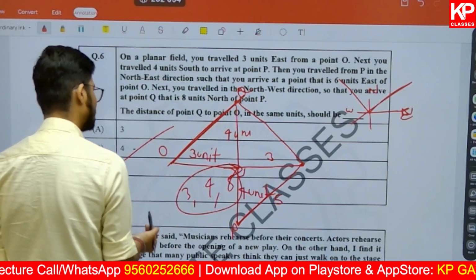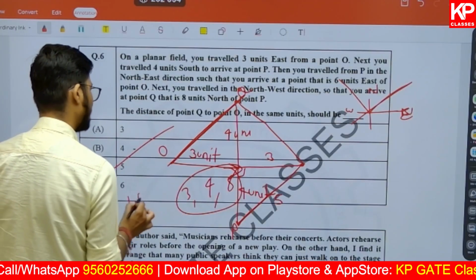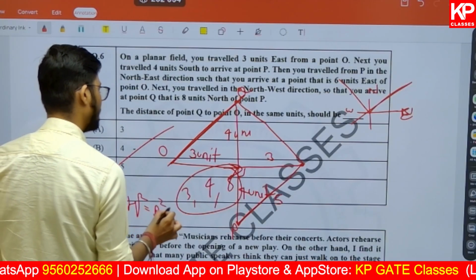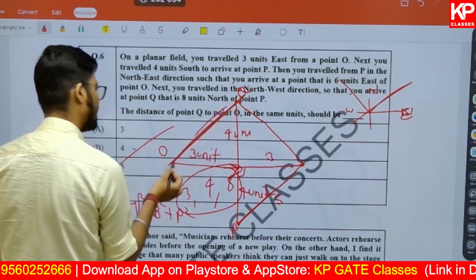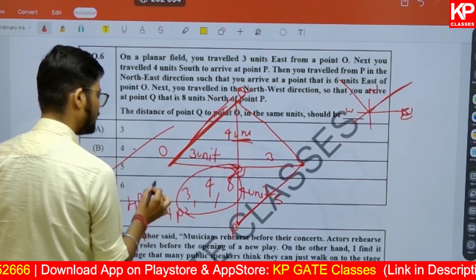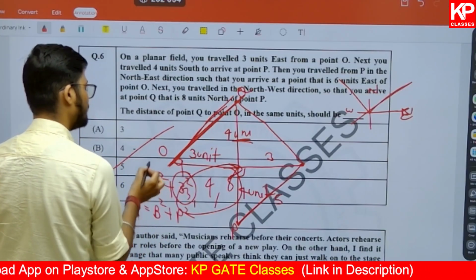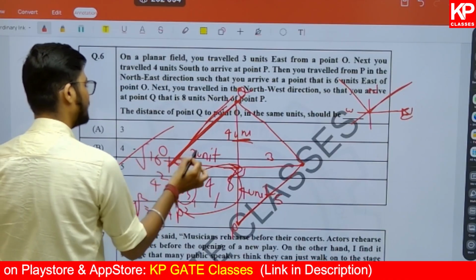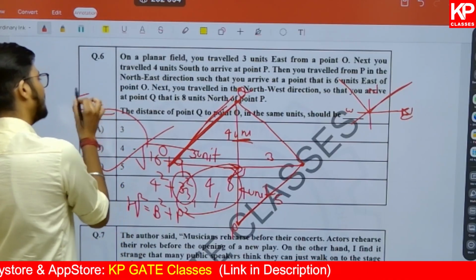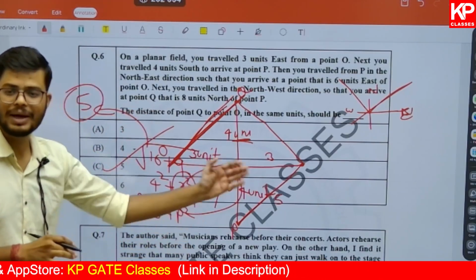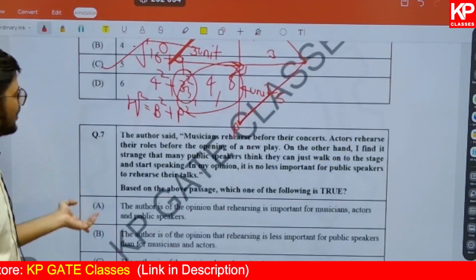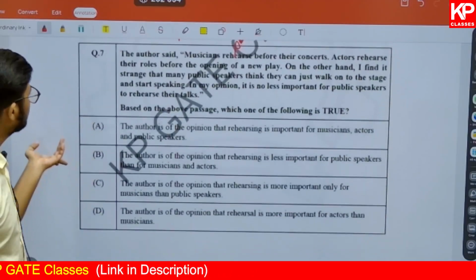Again you know that in the Pythagoras theorem, hypotenuse square is equal to base square plus perpendicular square. So when you are calculating the hypotenuse, the perpendicular is 4 square, the base is 3 square, so this will be 9 and this will be 16. 16 and 9 make 25. Once you take the root, you will get 5. So these are some popular Pythagorean triplets. Alright, so we have done question number 6.